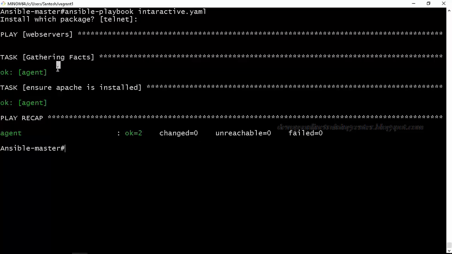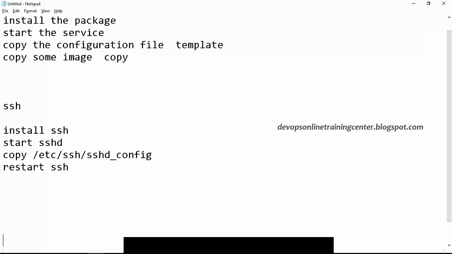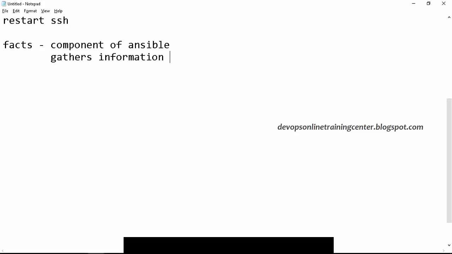Here there is something called facts. This is a component of Ansible, and it will be executed with every playbook execution. What are facts? Facts gather information about the agent. All the agent's information will be inside a component called facts, in terms of key value pairs.